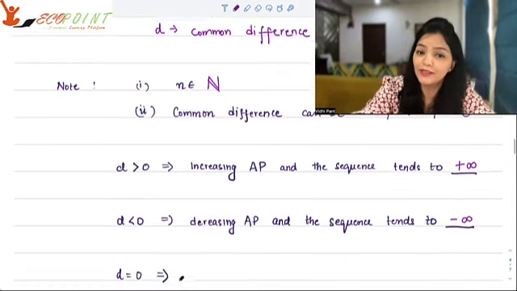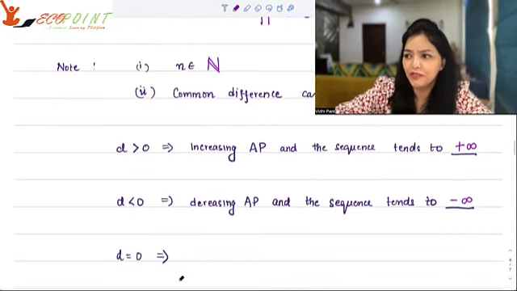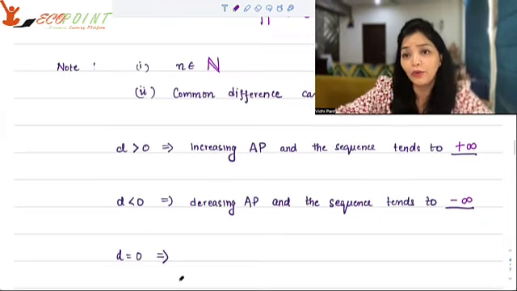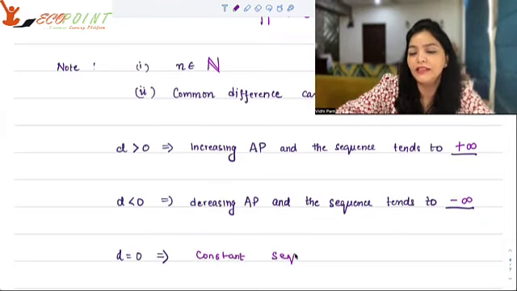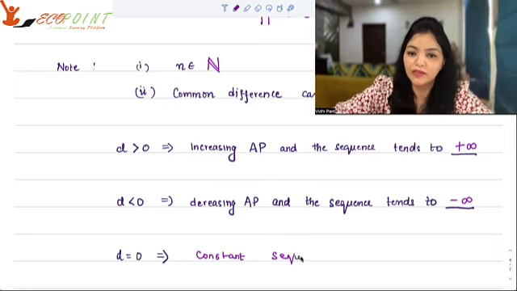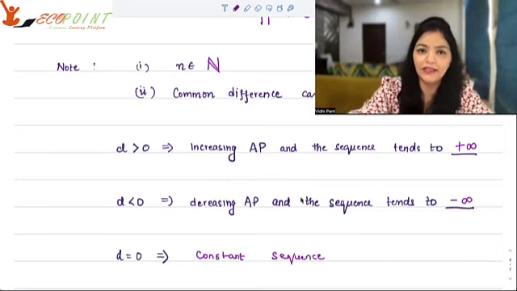If the difference is 0, that means you are adding 0 to A every time, right? So if you're adding 0 to A every time, that means it's a constant sequence. Nothing is ever changing. It is just the sequence which consists of A.